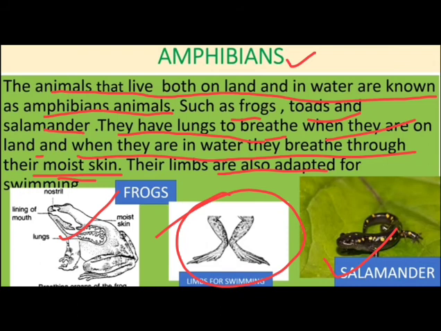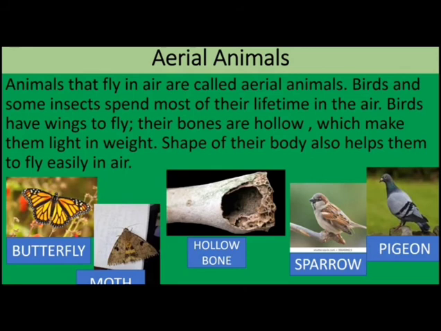Now the next type of animals are aerial animals. Animals that fly in air are called as aerial animals. Birds and some insects spend most of their lifetime in the air. So those animals that spend most of their time in the air are known as aerial animals. For example, the birds and some insects, because these birds and insects spend most of their lifetime in the air. That is why they are known as aerial animals.